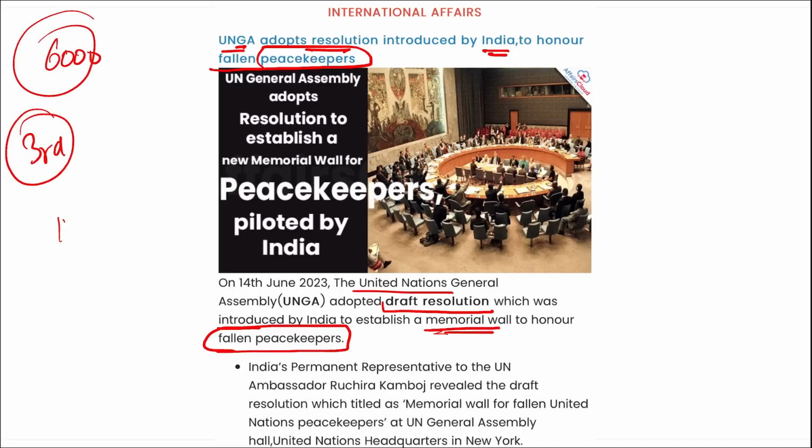And as of now, a total of 177 Indian peacekeepers have sacrificed their lives in UN peacekeeping missions. 18 countries here include Bangladesh, Canada, China, Rwanda, India, Indonesia, Jordan, Denmark, Egypt, etc. Right? So coming back, recently, which country has proposed to establish a memorial wall to honor fallen peacekeepers? It is India.